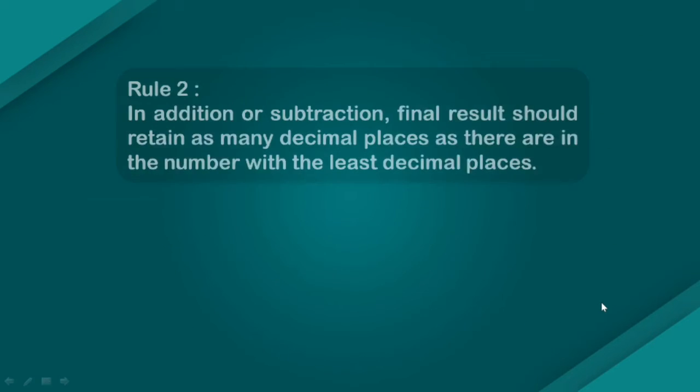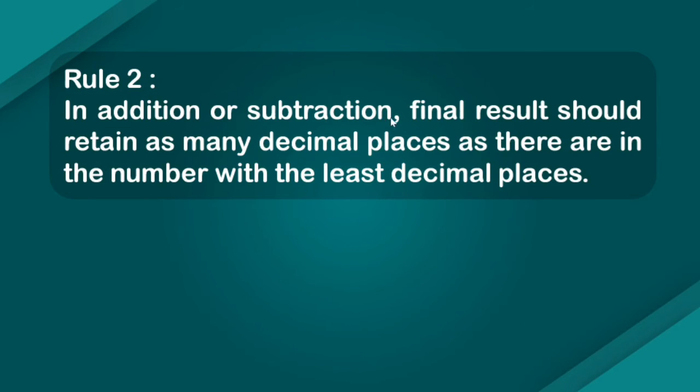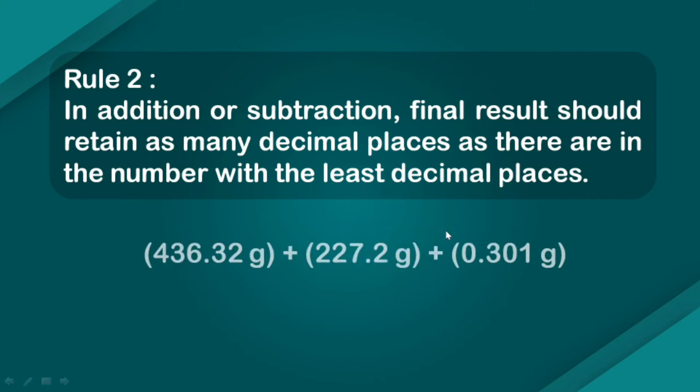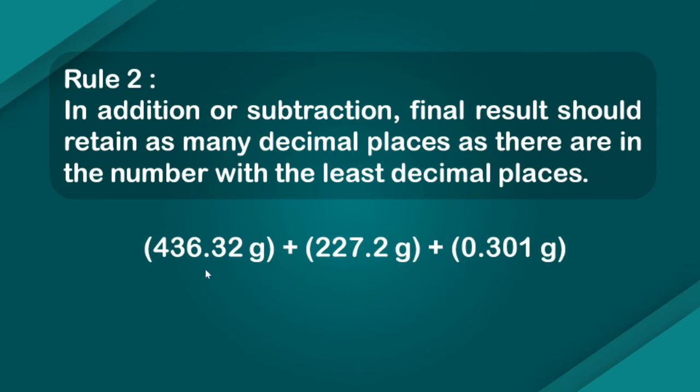Now, second rule, if it is addition or subtraction, the final result should retain as many decimal places as there are in the number with the least decimal places. Okay, so for example, if I add these three values here in grams, I will get a result which has 3 decimal places. But which is the least one here? This one, 227.2 grams, and it has how many? Only 1 decimal place. So my final result will be 663.8 grams.